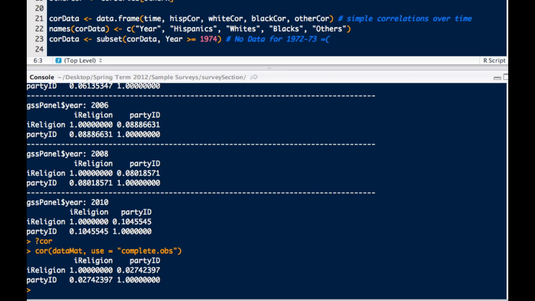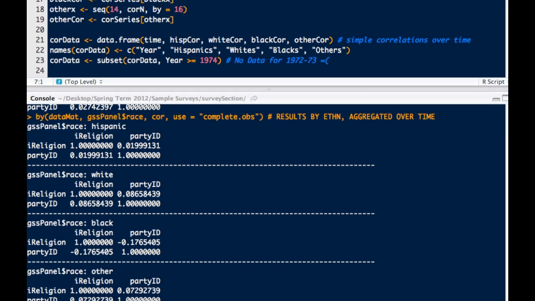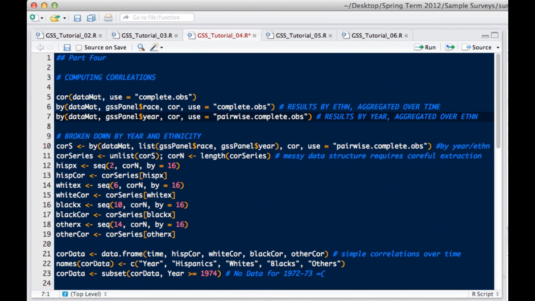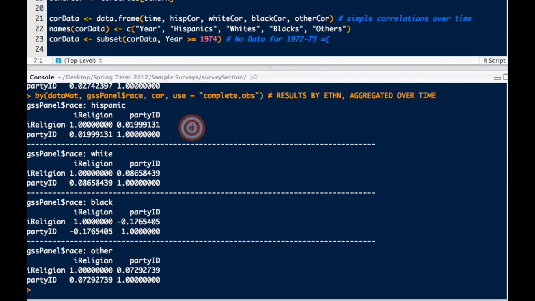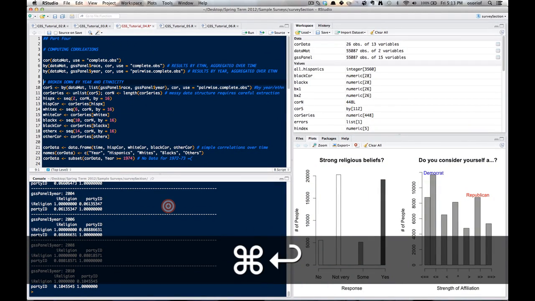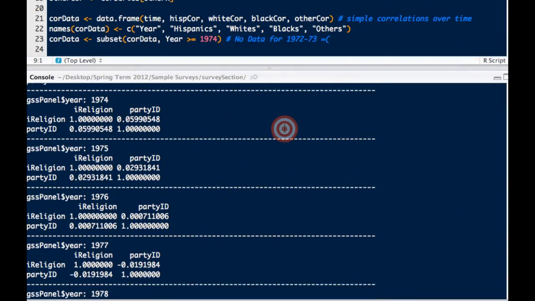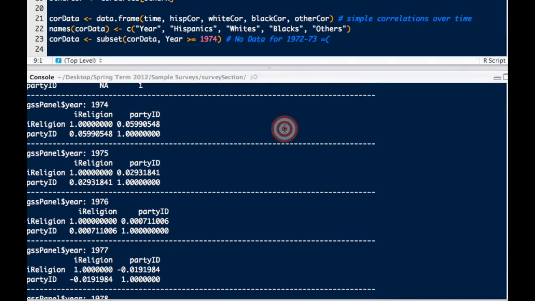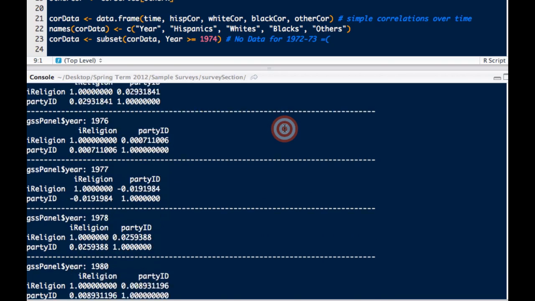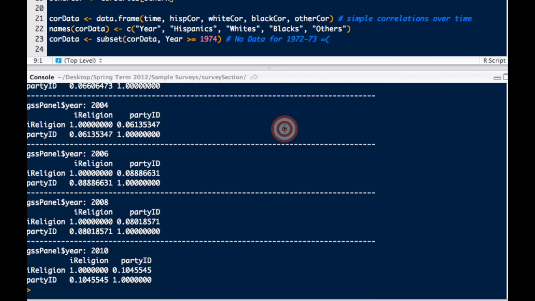We might also consider the results aggregated over time, but broken down by ethnicity, as we've categorized Hispanics, whites, others, and blacks. Using the by command, we can easily break it down and look at the correlations by ethnicity. You might notice that these are quite different from the average. Finally, we can use the same command and with a little clever bit of code, view the results by year aggregated over the ethnicities, ranging back from 1974, when surveyors began to ask these questions, all the way through 2010. And we can see that it seems to be going up.